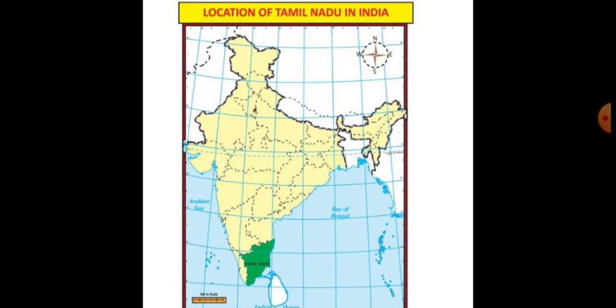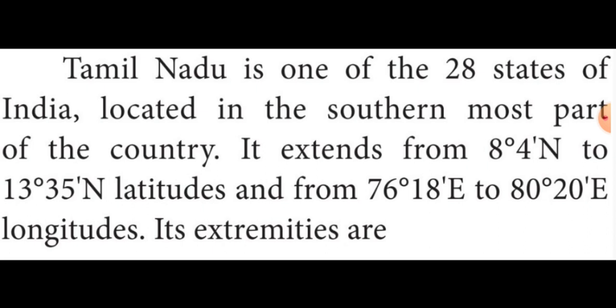Tamil Nadu extends from 8 degree 4 minutes north to 13 degree 35 minutes north latitude, and 76 degree 18 minutes east to 80 degree 20 minutes east longitude.